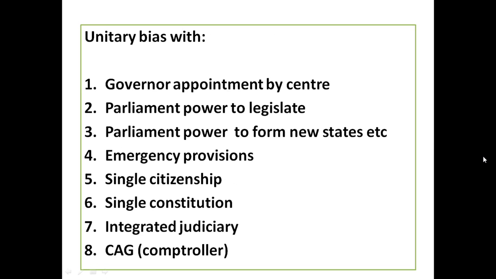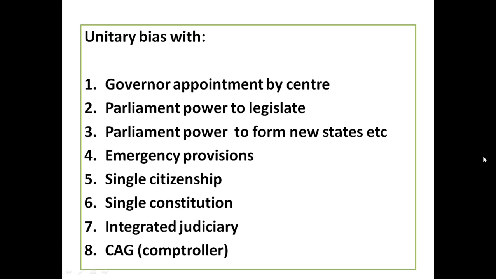So unitary bias. I already discussed the word unitary bias. Unitary bias means that in case of some points, the state doesn't have any power and the central has the power. Centrally, the power is biased. So where do we have this kind of bias?